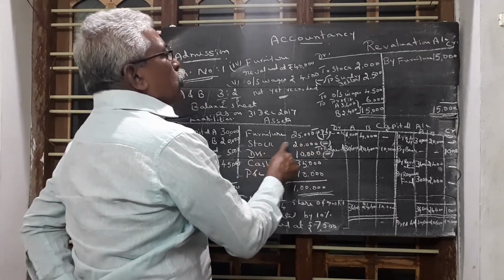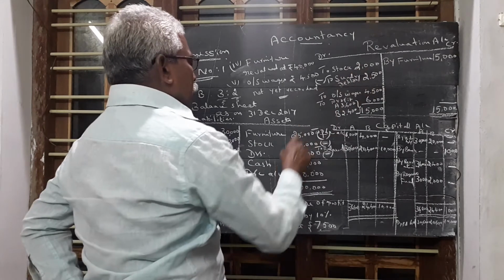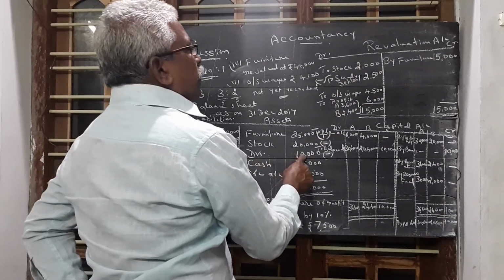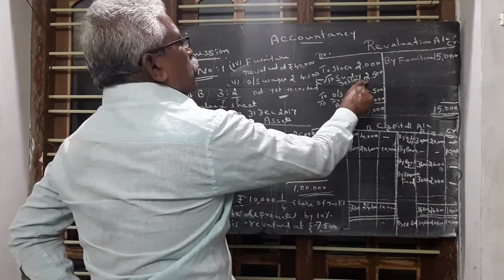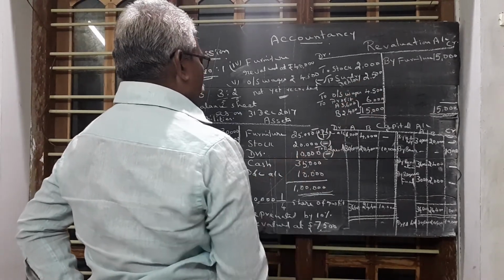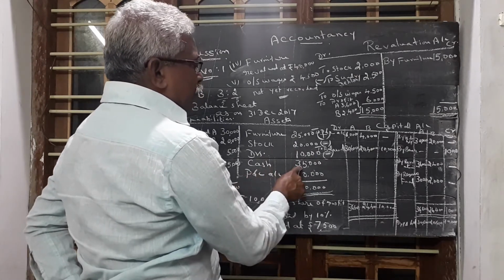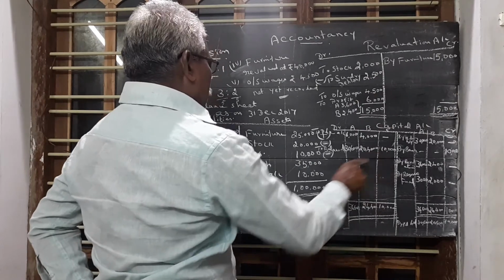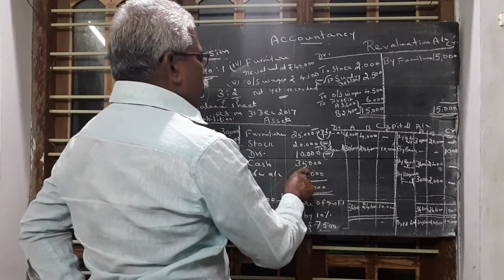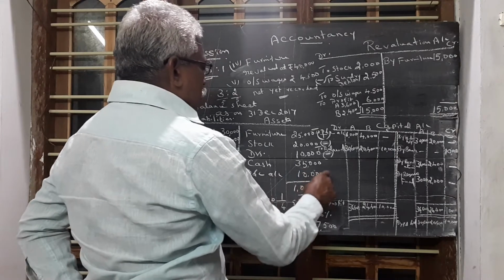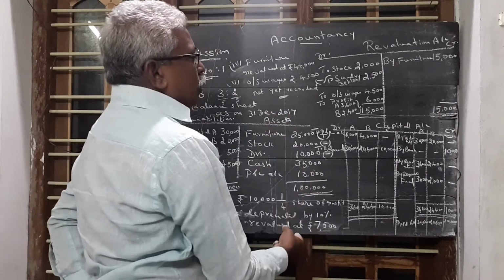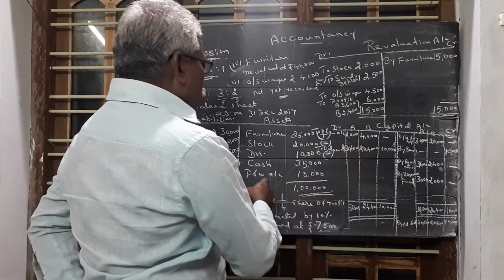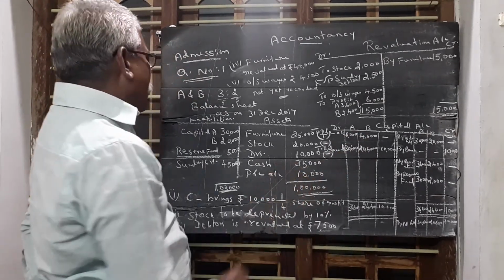Then stock value 20,000 minus 2,000 is equal to 18,000. Debtors 10,000 minus 2,500 is equal to 7,500. Cash 35,000 plus C's capital 10,000, so cash value is 45,000. This profit and loss account does not come in the new balance sheet because this loss is already taken by old partners.